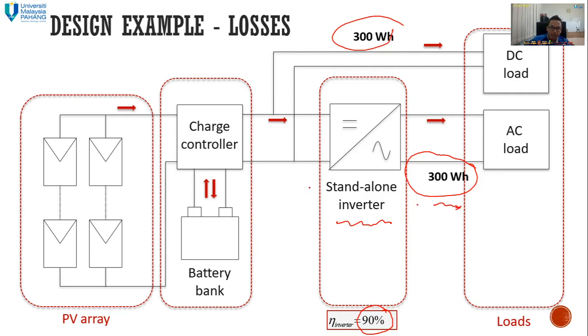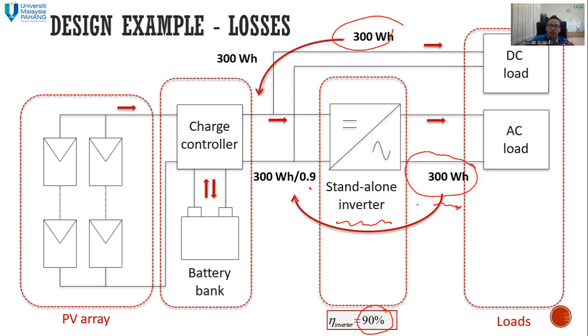What about the input of the inverter? How much watt hour is required? From here, you just divide it by 0.9. Then you are going to have certain values. I didn't calculate it, but you just divide by the efficiency of the inverter. So this is the total energy that you need before the inverter. Before the inverter, you must need this kind of energy.